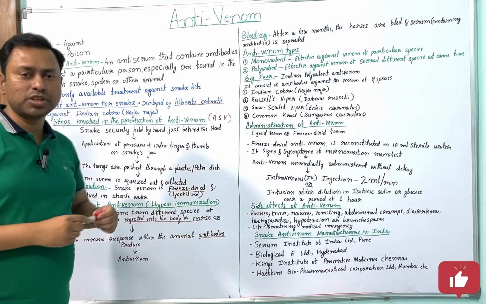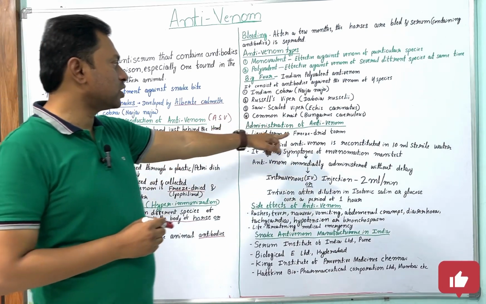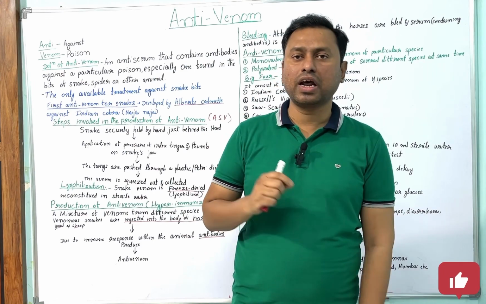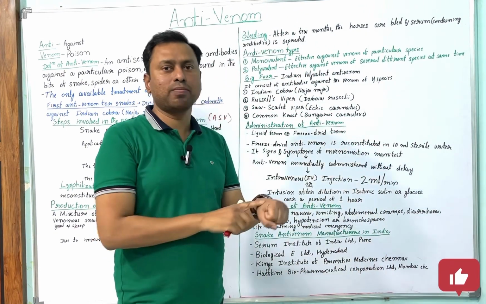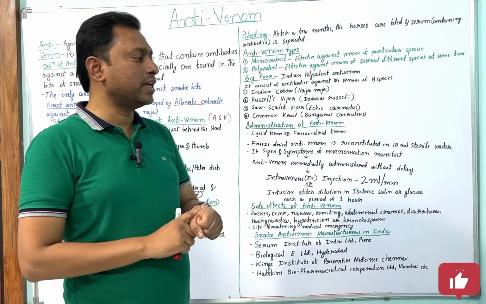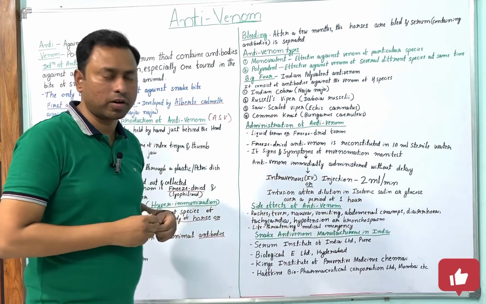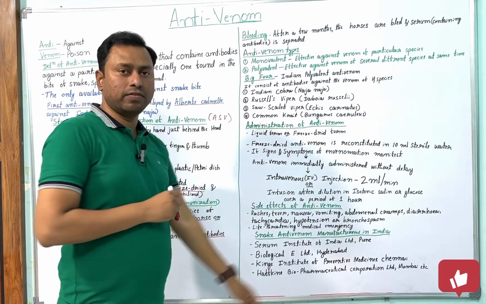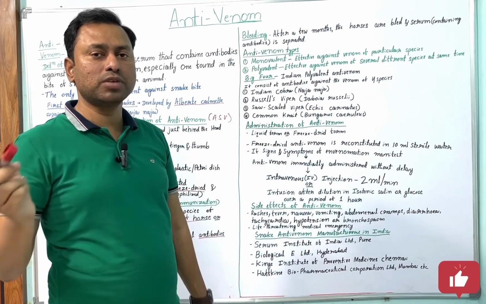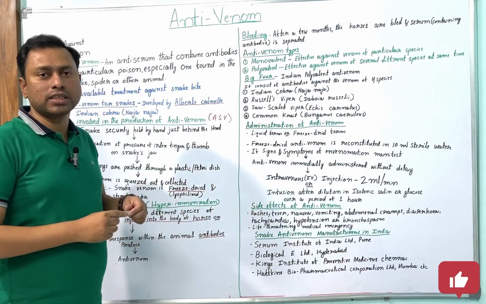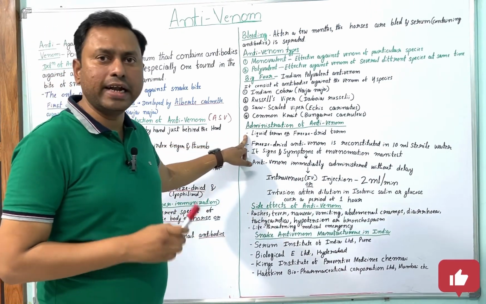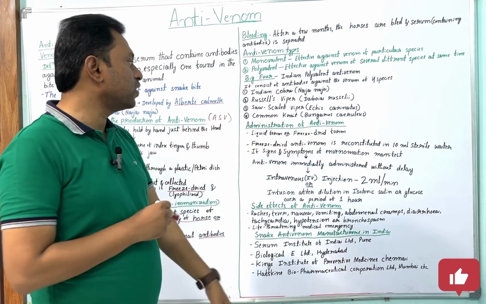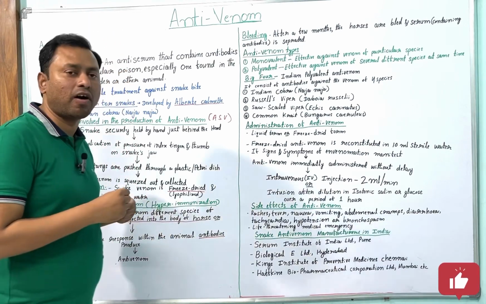Now the administration of antivenom. Whenever a snake bite patient comes to your hospital or clinic, first we diagnose whether it is a poisonous bite or not. If it is confirmed, then we have to administer the antivenom, the ASV. ASV is available in two forms: liquid form and freeze-dried form.